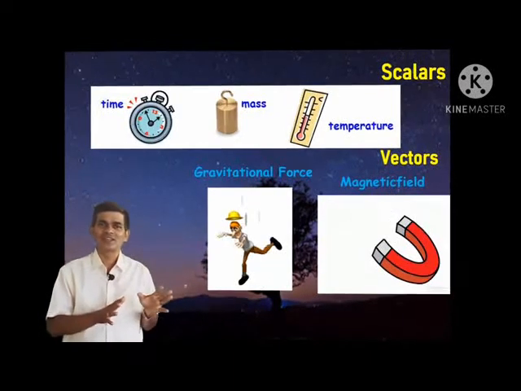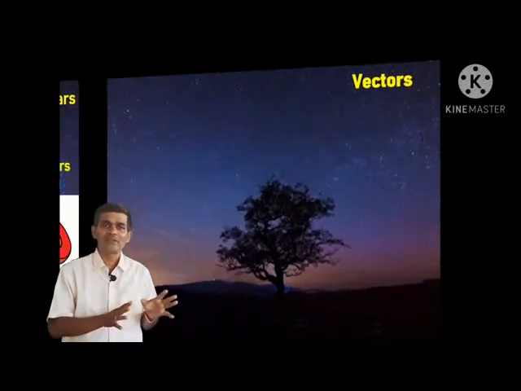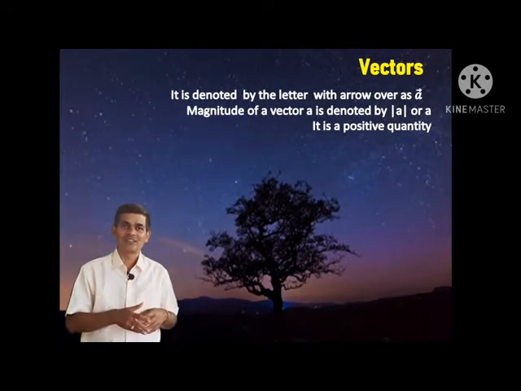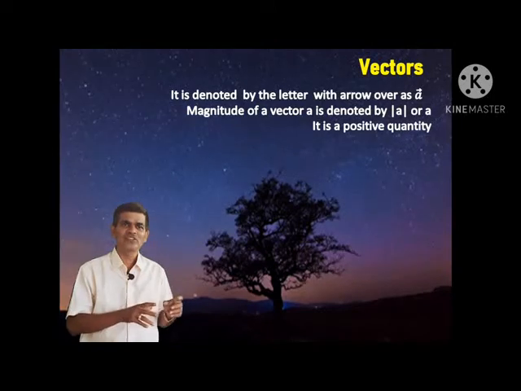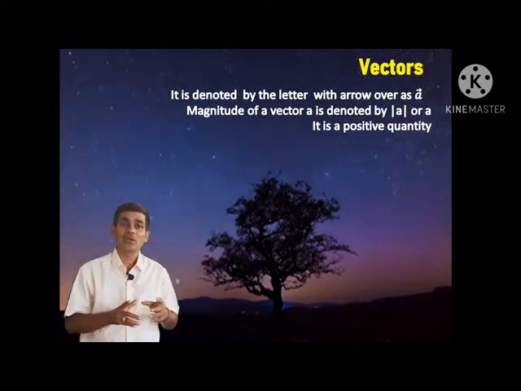Students, this is clear: a physical quantity having only magnitude and no direction is a scalar. Physical quantities having both magnitude and direction are vectors. Now let us see how we can represent vectors, analytically as well as graphically. A vector is denoted by a letter with an arrow over it.